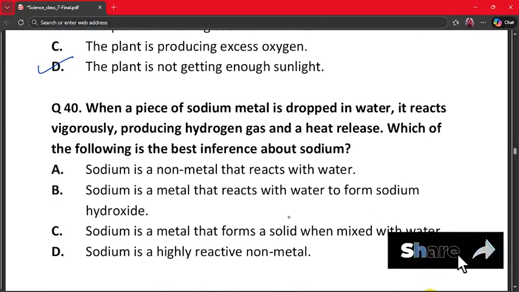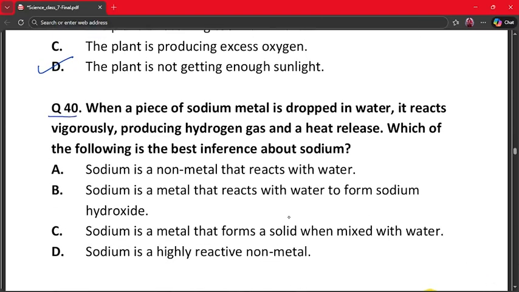Our last question is question number 40. When a piece of sodium metal is dropped in water, it reacts vigorously, producing hydrogen gas and a heat release. Which of the following is the best inference about sodium? A. Sodium is non-metal that reacts with water. B. Sodium is a metal that reacts with water to form sodium hydroxide.